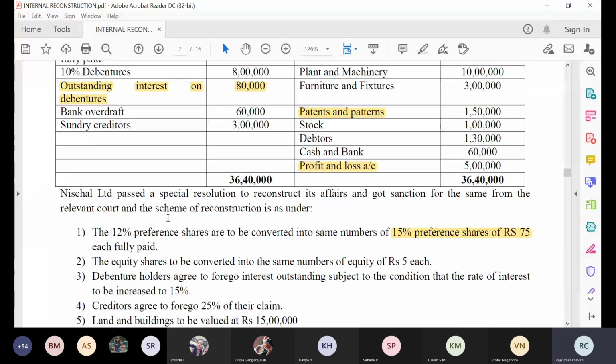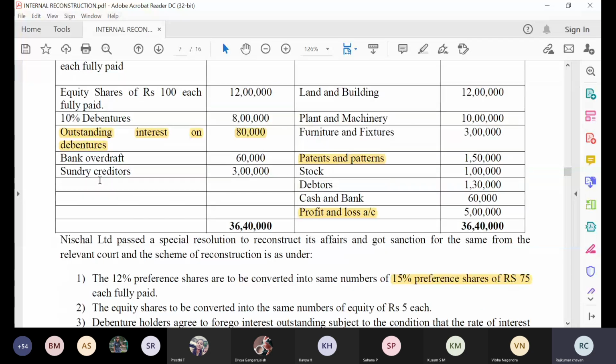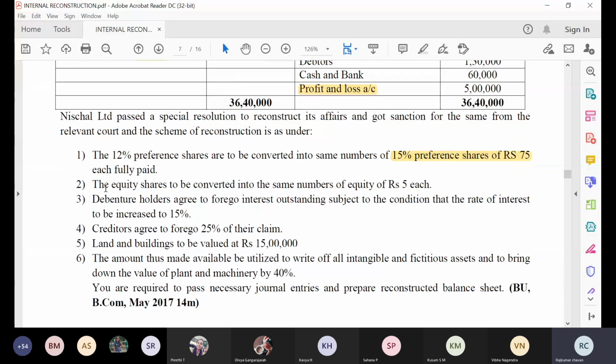But the thing is, here the rate of preference share is 12%. Now they want to convert the rate into 15%, but the face value will be reduced. They want to increase the rate, but they are telling the preference shareholders, we will reduce our face value but increase our rate. If you agree with this, then we will go for reconstruction. Then the company says okay, fine, not a problem.